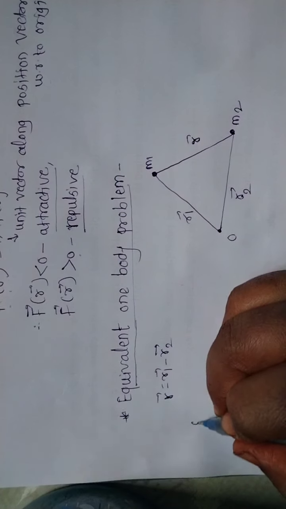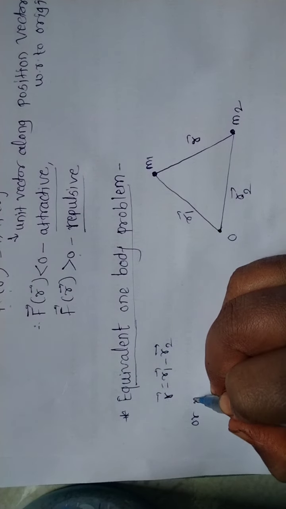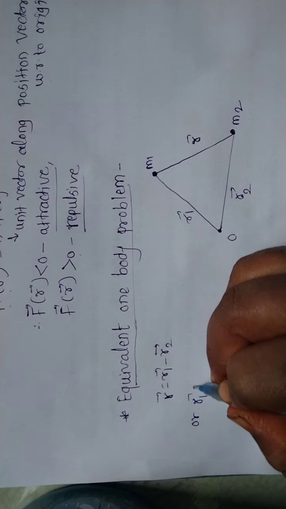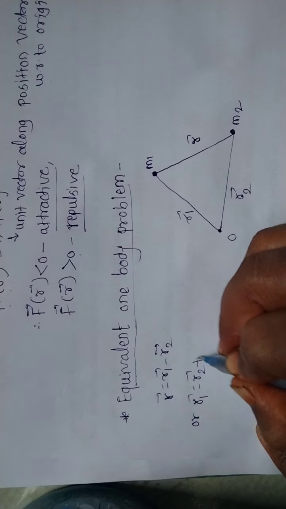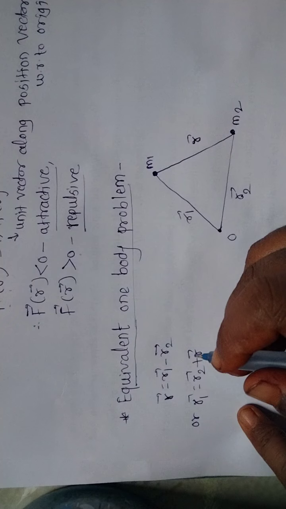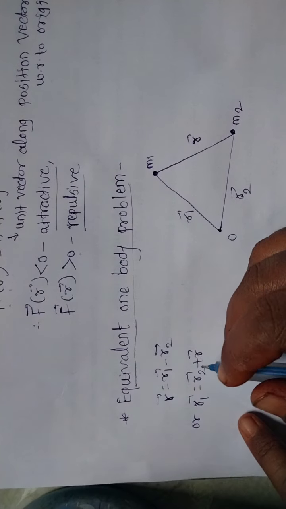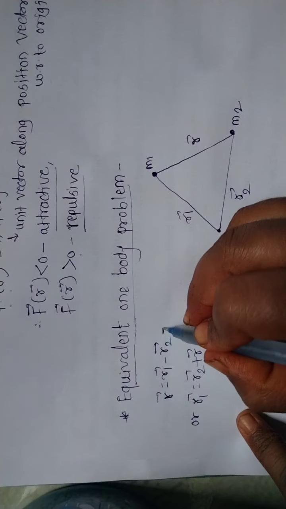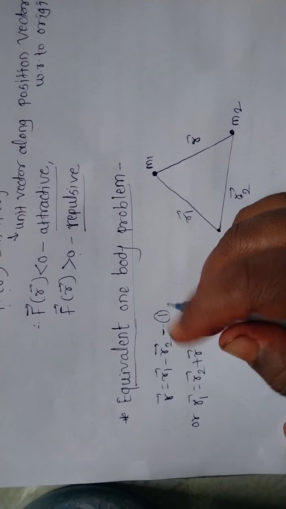Or r1 bar is equal to r2 bar plus r bar. This is the law of vector addition, vector calculus. So this is equation number 1.